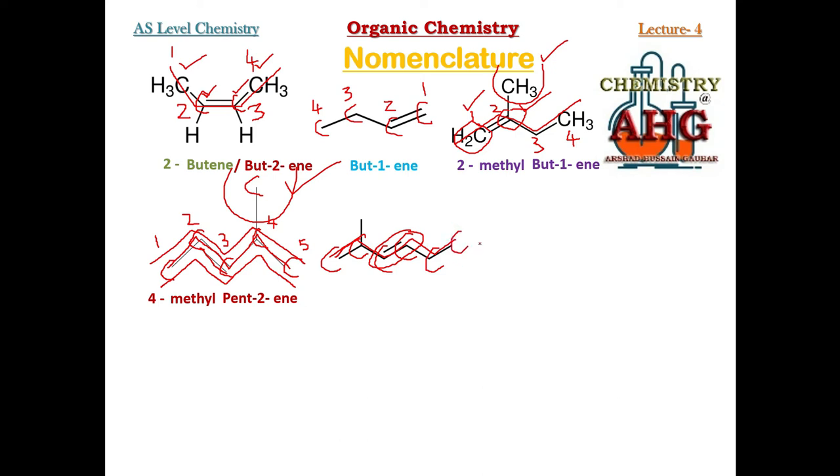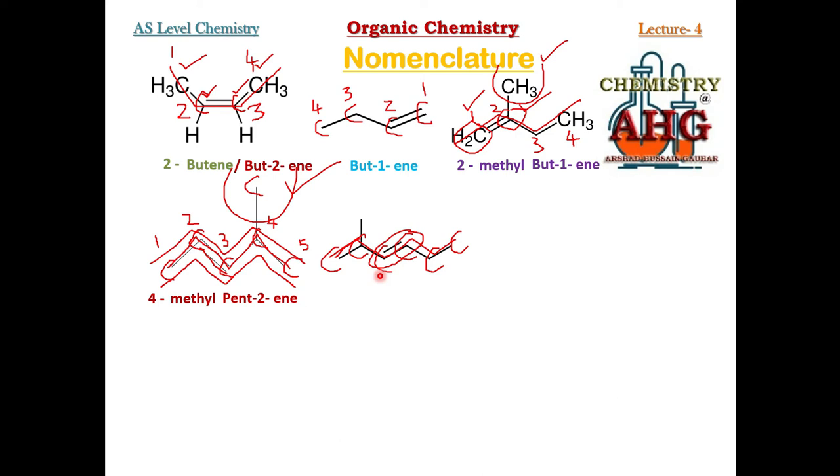Numbering from right to left, 1, 2, 3, 4, the double bond is present between 3 and 4. Going from left to right, 1, 2, 3, 4. So the double bond gets the same position whether we number from right to left or from left to right.